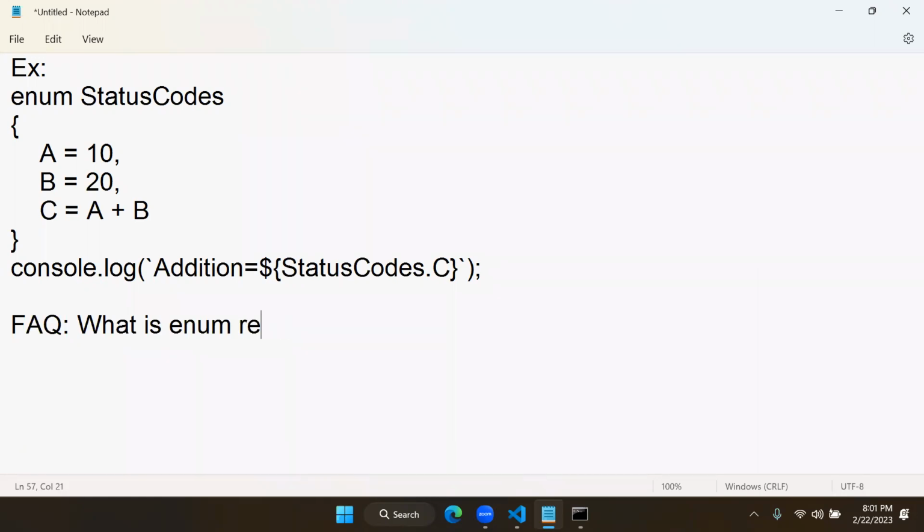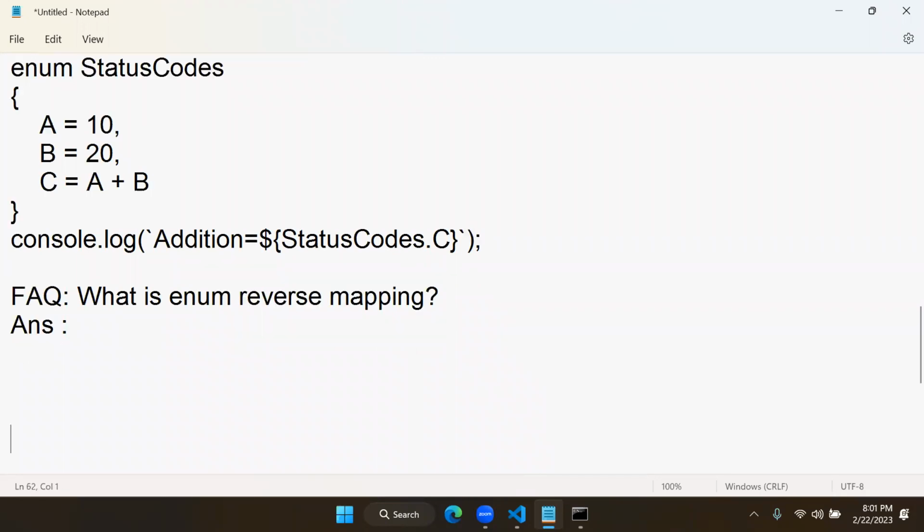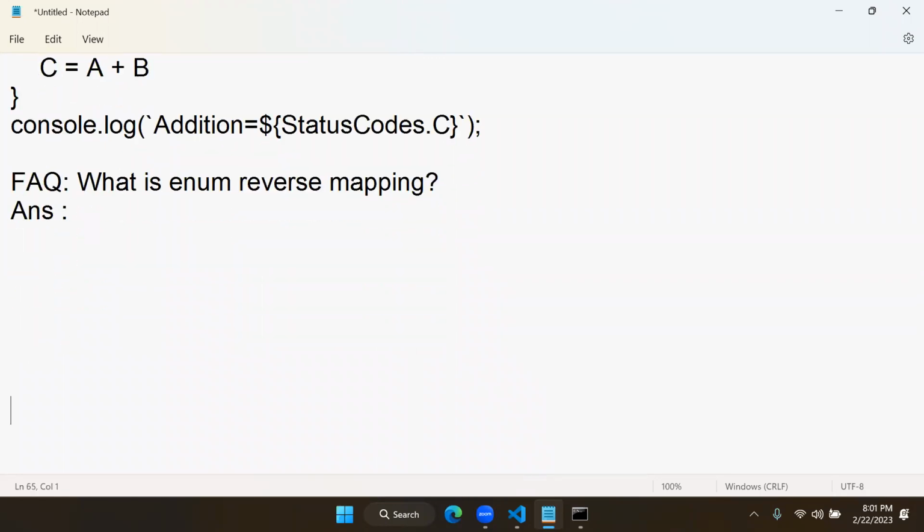Enum reverse mapping. In many interviews these days they ask this question regularly, only when you mention TypeScript as your language for React. So in your resume, don't mention TypeScript as the primary language of React, right? You have to mention React, and you should say that I have knowledge of React with TypeScript also.